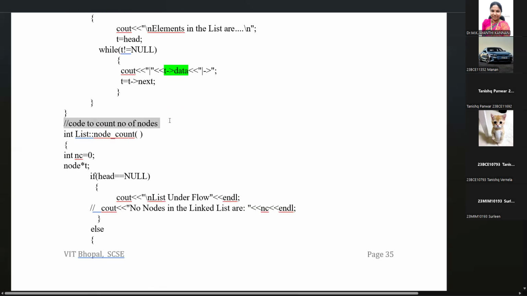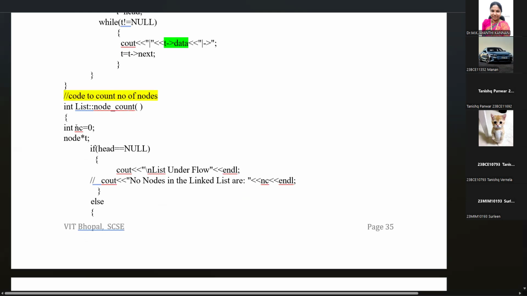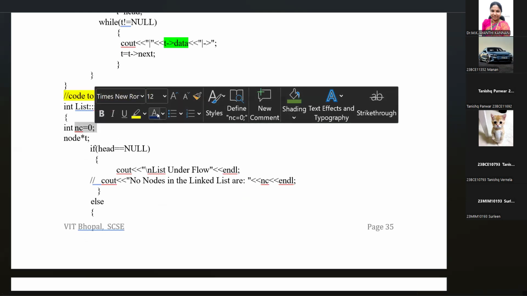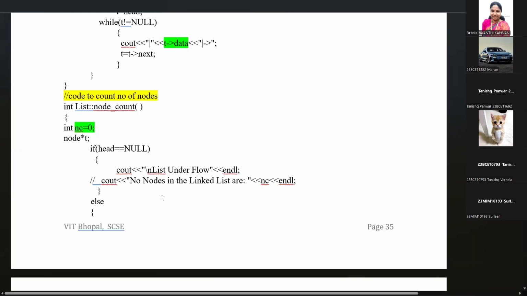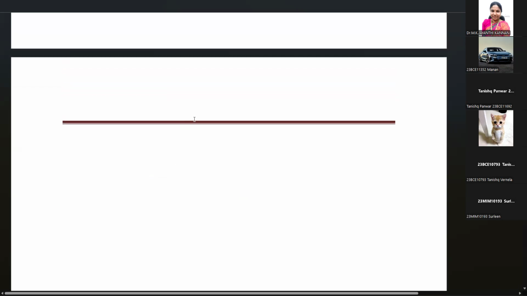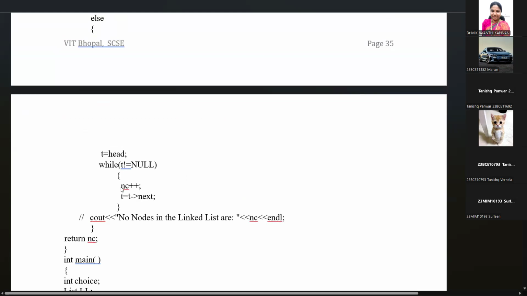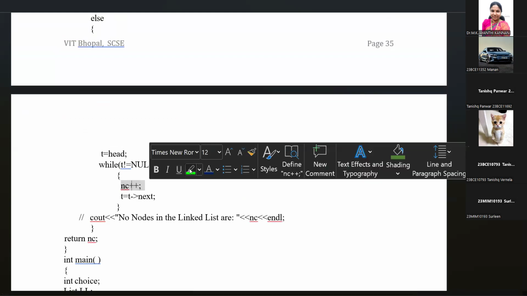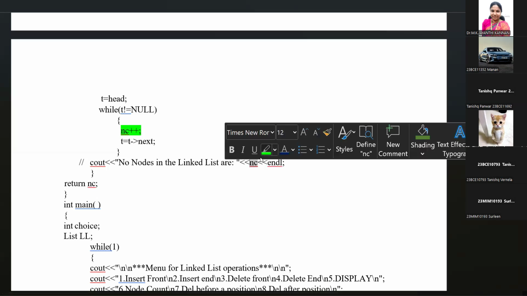And code for counting the number of nodes. So how many nodes are there? We can count. So we are using a count called nc equal to 0. And we'll increment the node count, nc plus plus, count, increment the node count and display the node count.